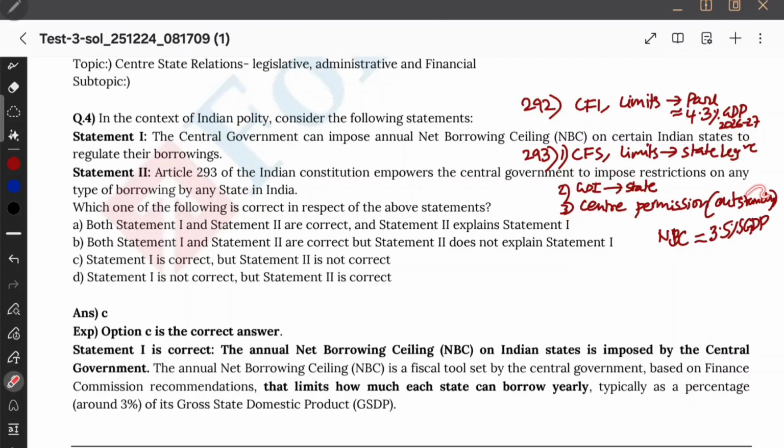Anyways, if the state has some outstanding loans, then Center consent is required before the state borrows loans. And the limit that the Center puts is the net borrowing ceiling. So the net borrowing ceiling must be 3.5% of state GDP. Now let us see the question.